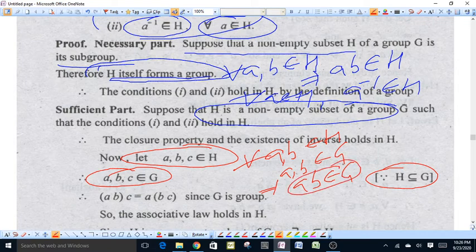It means for all elements A and B of H, AB also belongs to H. Closure property holds good in H.